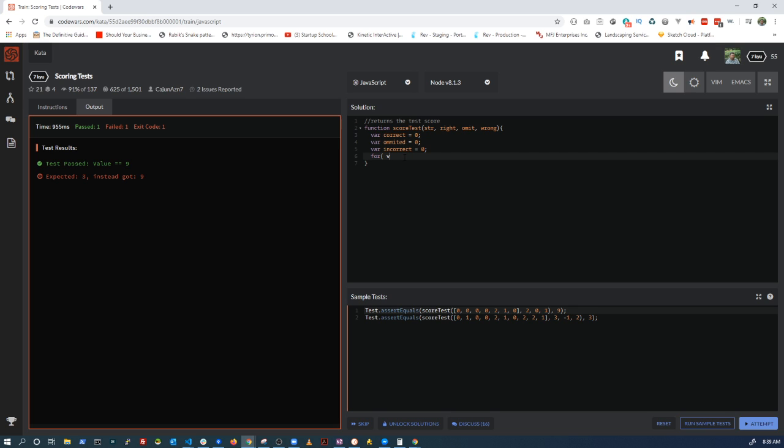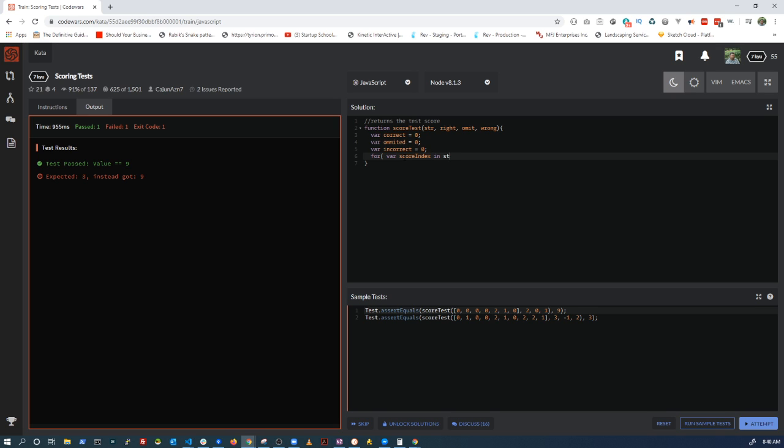So we'll do for var, and I'm probably going to get this wrong because I always mix my ColdFusion and my JavaScript together. For score in, I guess it's score index because it's JavaScript.